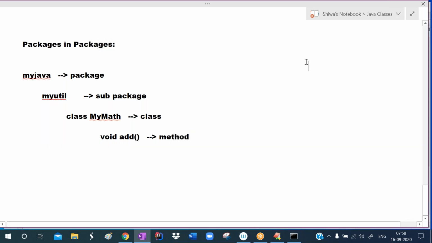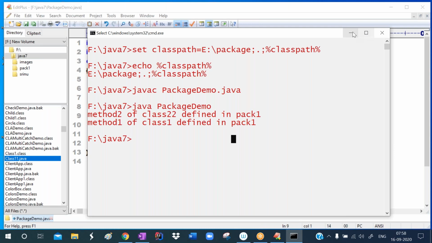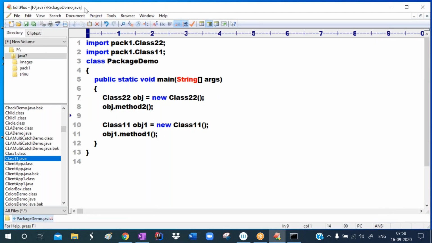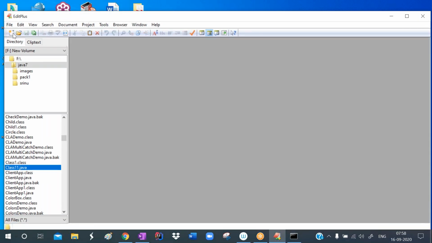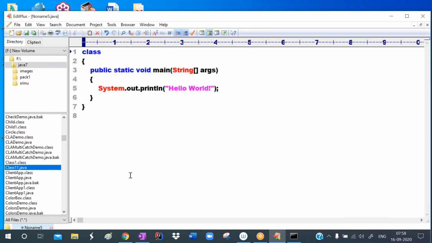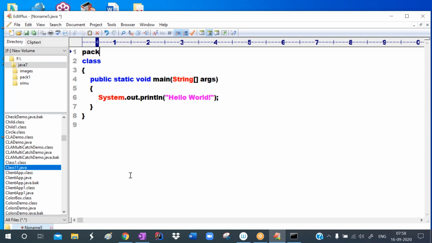To do this, I'm directly writing the program. Observe carefully. I'm opening a new Java file. So define the package now. Whenever we are defining the package, we write like this: package, then specify the package name. The package name is my Java, dot, then specify the sub package name, my util.